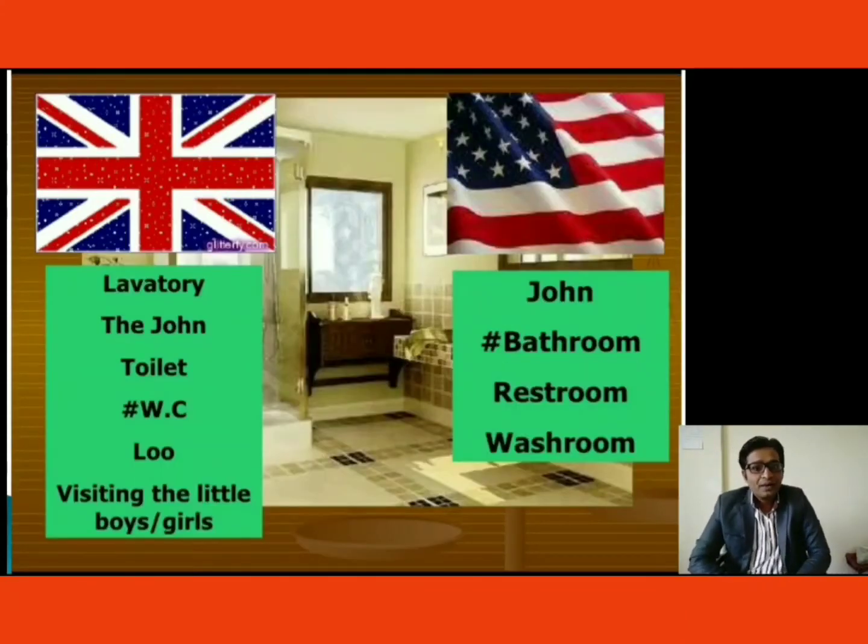Next word, lavatory. Okay, lavatory means toilet, washroom, used for getting fresh and all that. But lavatory, the John's, toilet, these words can be used in British English. American people call it bathroom, restroom or washroom.